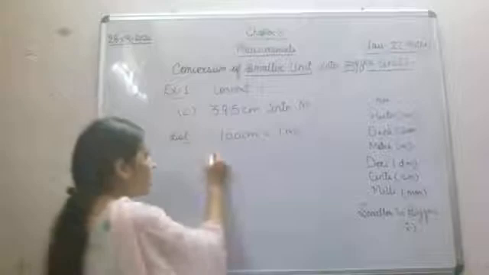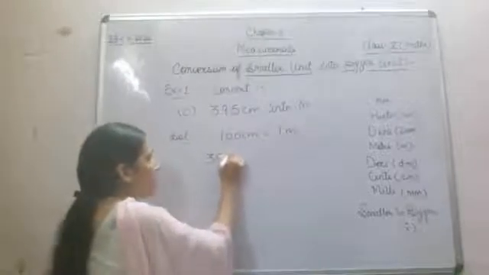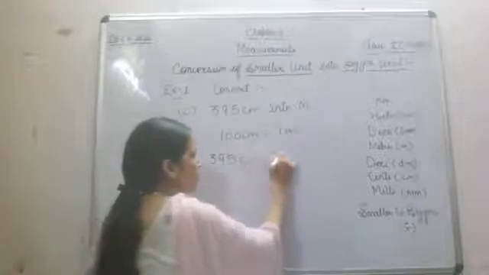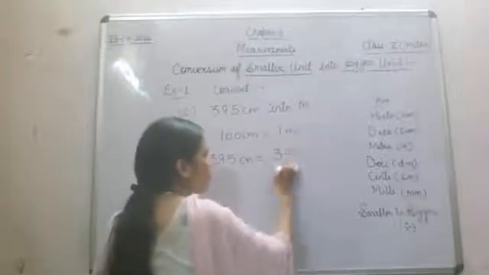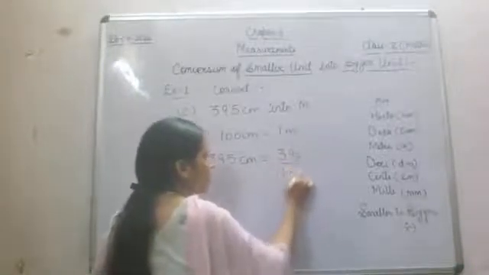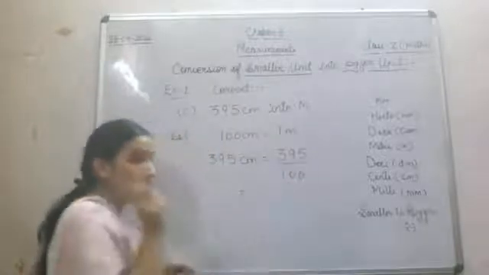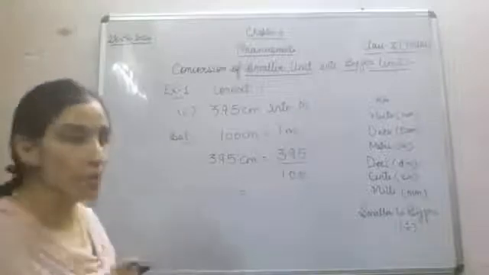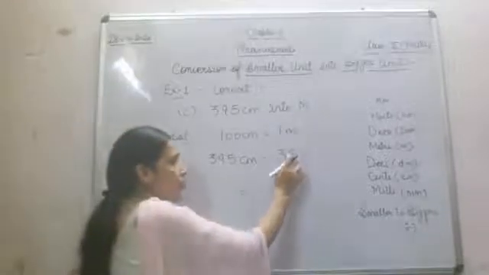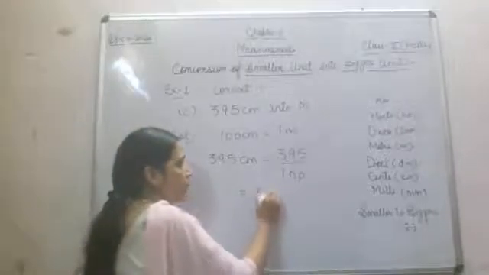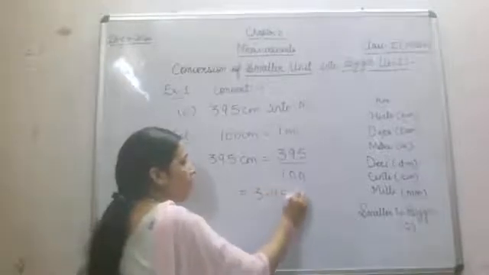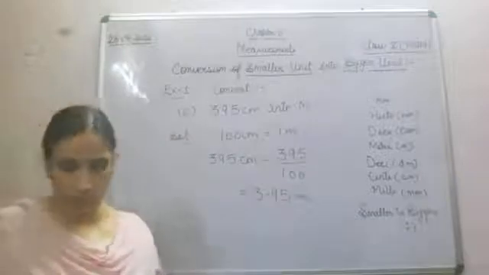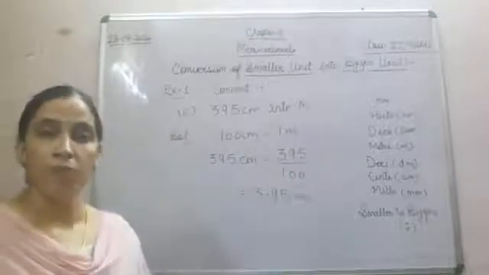Now what is the next step? 395 centimeter is equal to 395 divided by 100. How many decimal places do we require? We require 2 decimal places. So we will count from back and then we will put the decimal. 3.95 meter will be your answer.